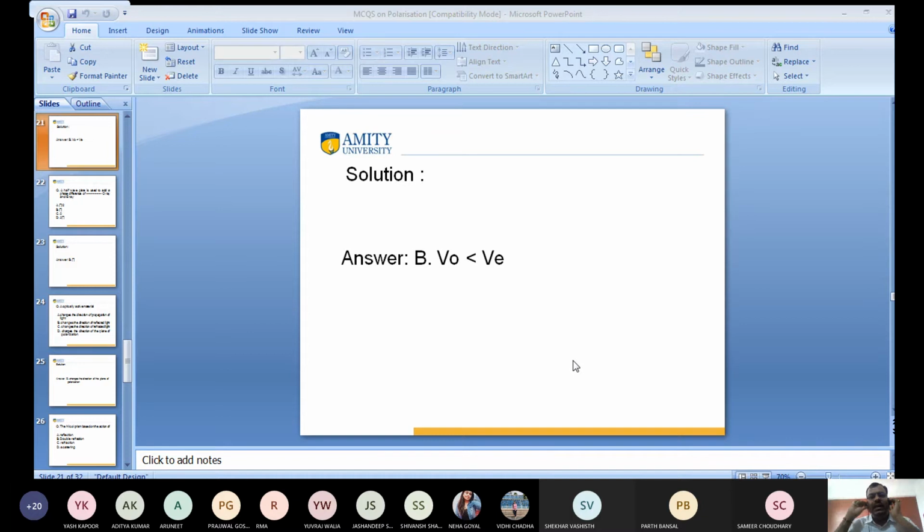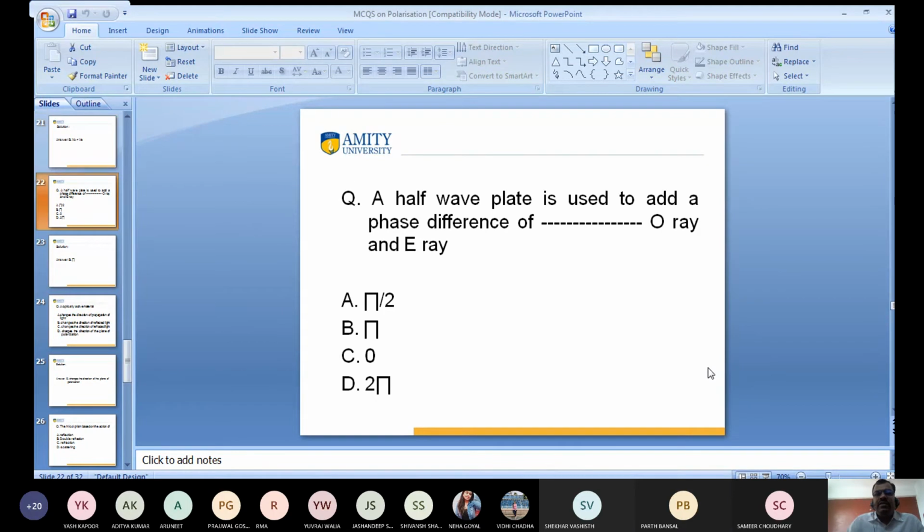My dear friends, I have already discussed the negative crystal and positive crystal, and I told you what the condition is for a negative crystal and what the condition is for a positive crystal. Anyone have a doubt to ask me? Otherwise, I proceed to the next question. Clear? Yes or no?